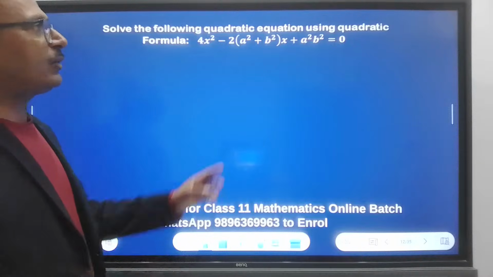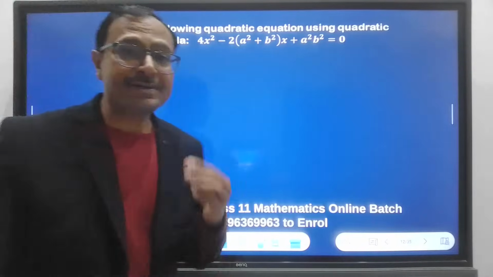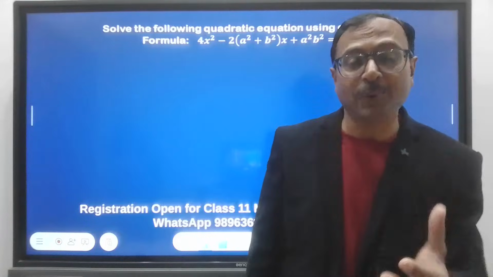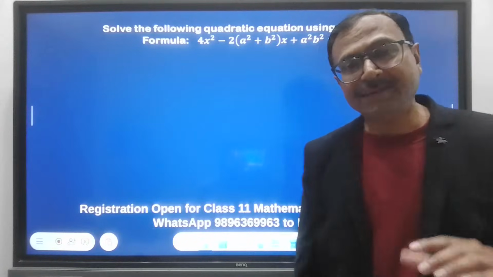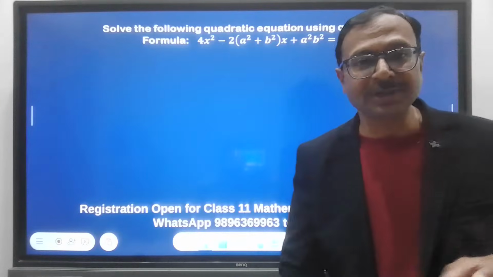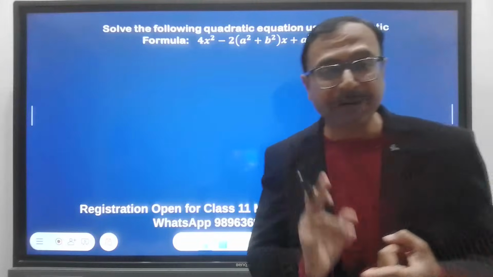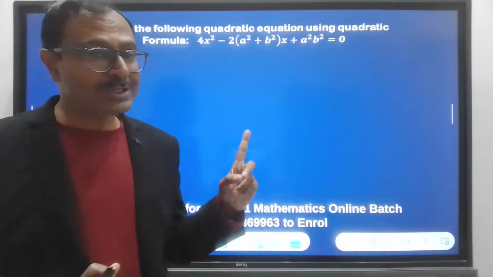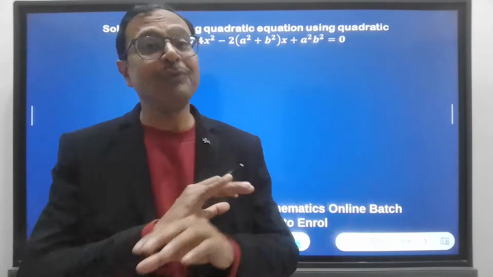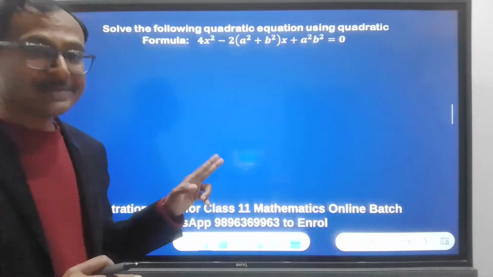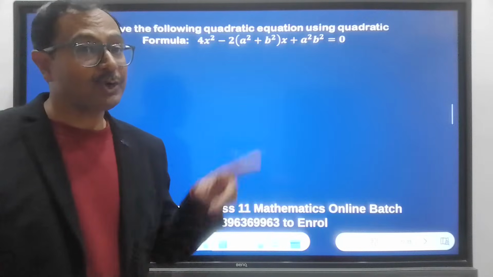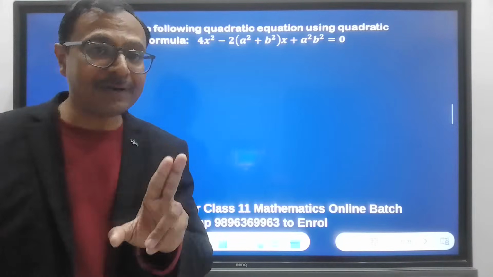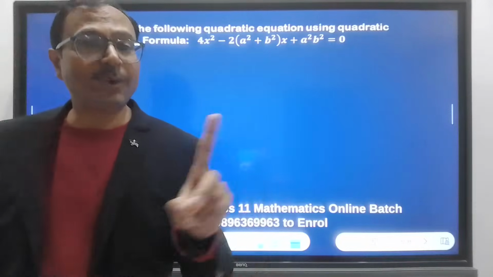Okay, so let's move on to the next question. Solve the following quadratic equation using quadratic formula. Now see, when he mentions the method, this is also important for board exams. Many of the students do what they know. If you are asked to solve a question through a particular method, you don't have liberty to use any other method. I know this method can be solved using factorization very easily, but the factorization method can be used to check your answer, not for doing it in the fair work. For fair work, you have to do the quadratic formula only.